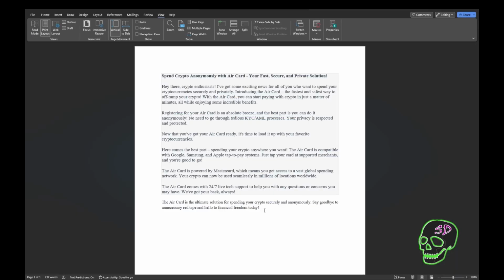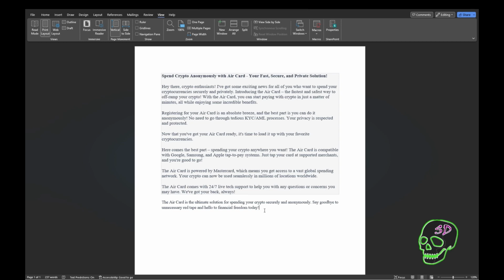All right, so now we're back here in Word. What I've done is I've taken out a lot of the filler that Chat GPT gave us, and I've narrowed down the script a little bit because we're trying to keep this in a 60-second window, and there's a lot of information.